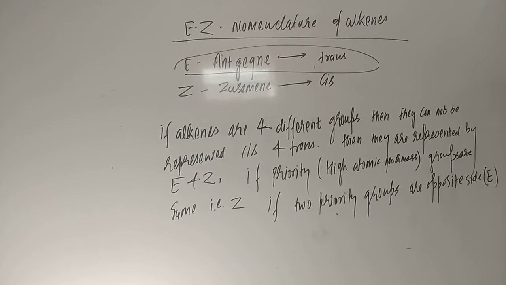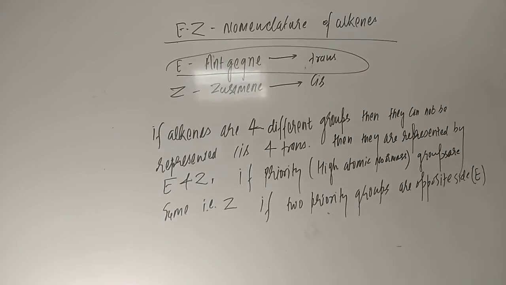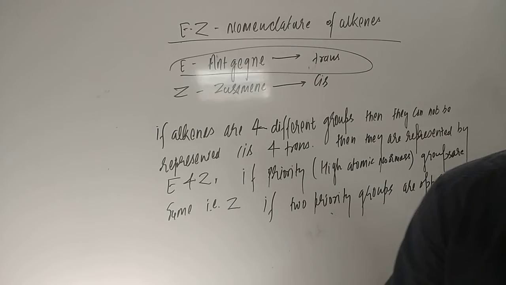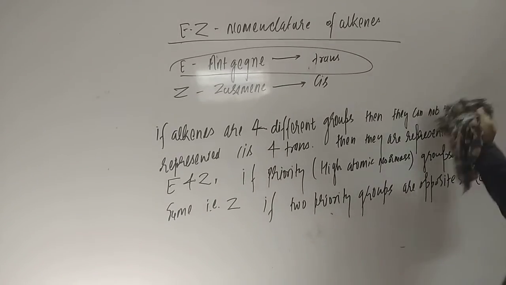If the priority groups are on the same side, that is the Z form, and if the priority groups are on different sides, that is the trans or antagon, E form. Let us have a look over the example, students, then only you can understand. There are so many examples. Let us write.